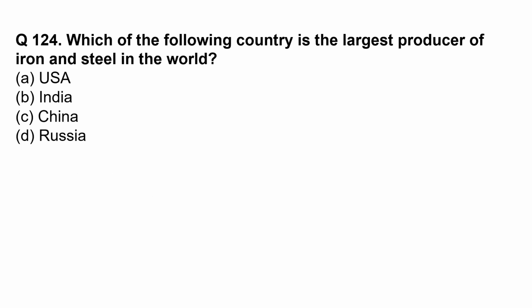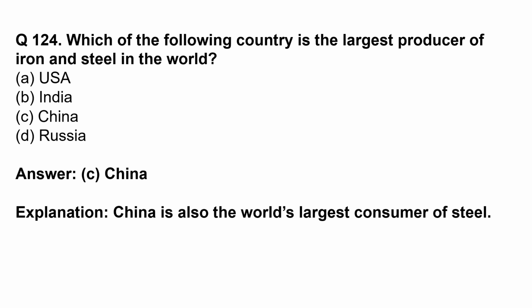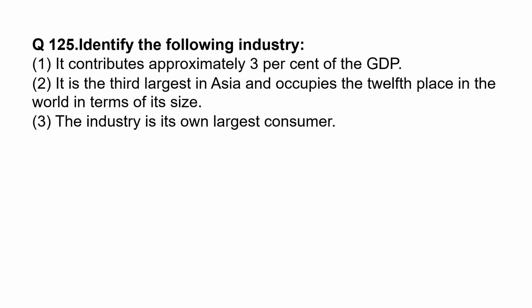Which of the following countries is the largest producer of iron and steel in the world? China is the correct option. China is also the world's largest consumer of steel. Identify the following industry. It contributes approximately 3% of the GDP. It is the third largest in Asia and occupies the 12th place in the world in terms of its size. The industry is its own largest consumer. The chemical industry.